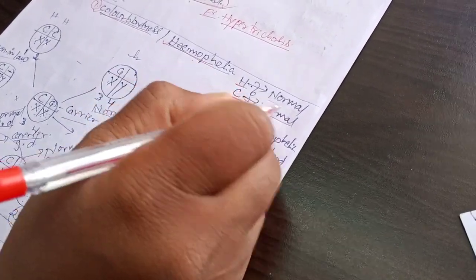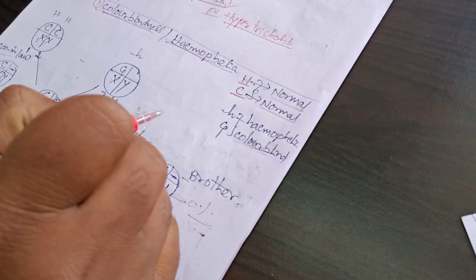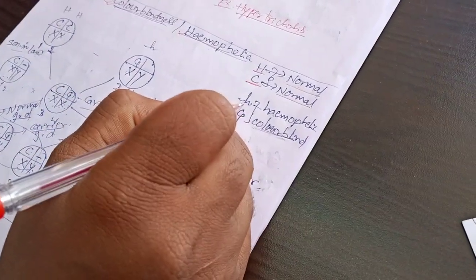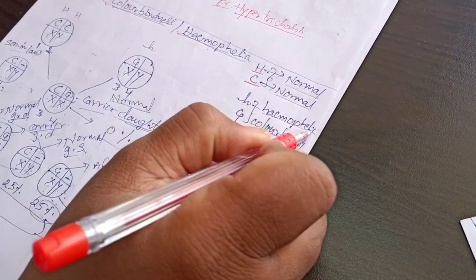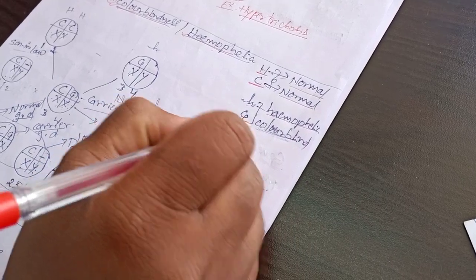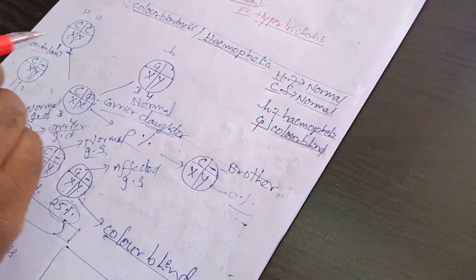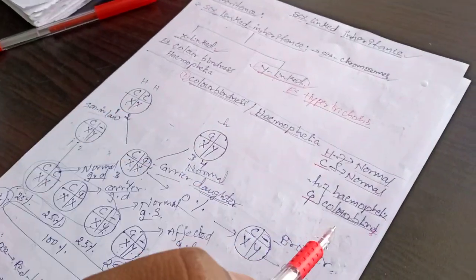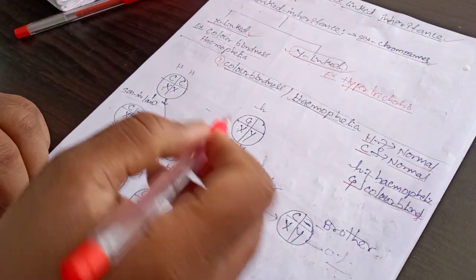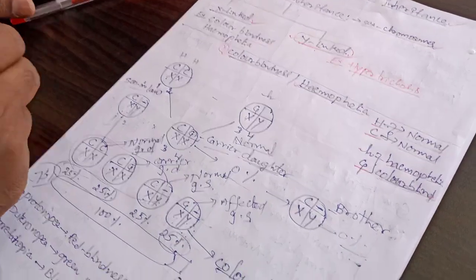Capital H means normal, and small h means hemophilic gene; small c means color blind gene. Remember, these two are the basics.